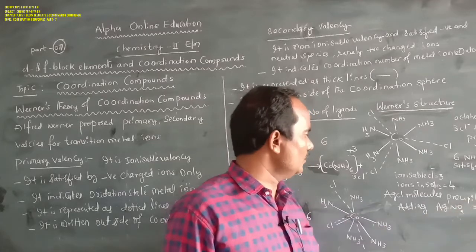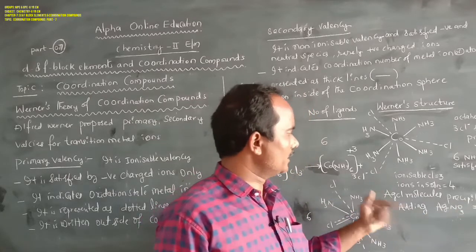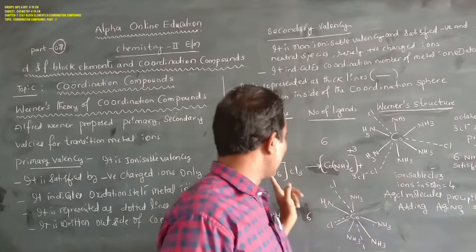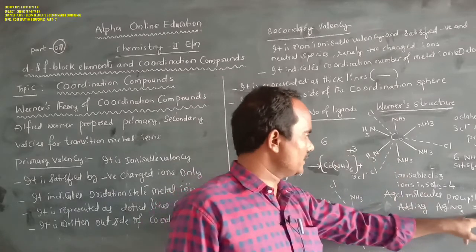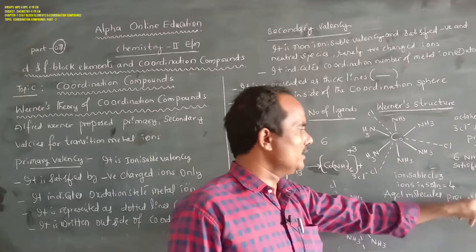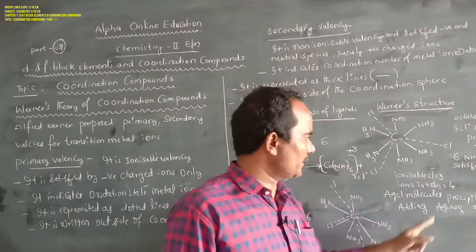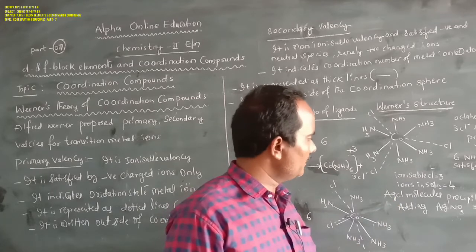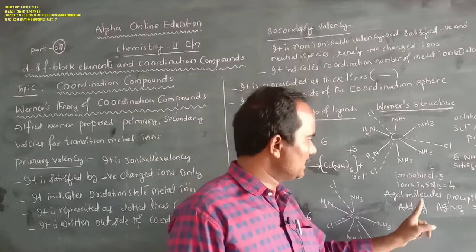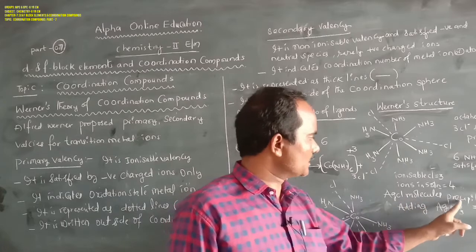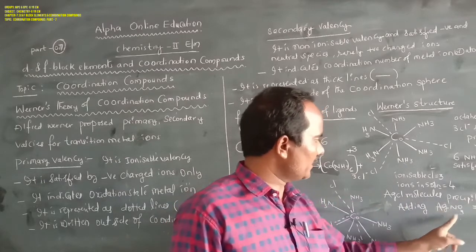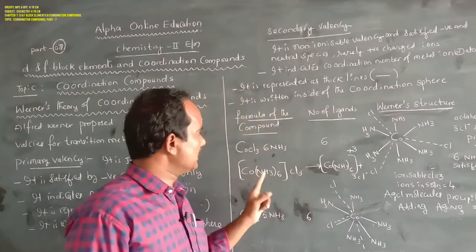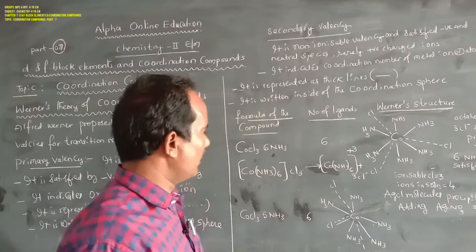Based on that, 1 mole of this compound has 3 moles of Cl minus ions. That's why 3 moles of silver nitrate are utilized, and 3 moles of AgCl are formed. The AgCl precipitated on adding silver nitrate is 3 moles. So this is about the CoCl3·6NH3 molecule.